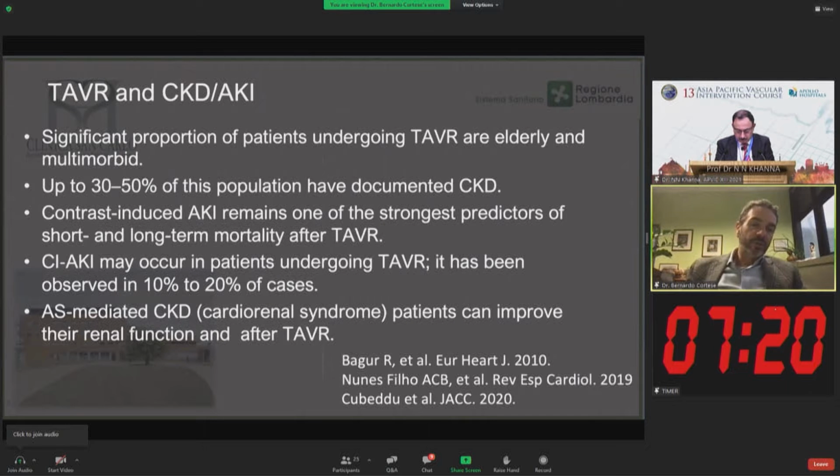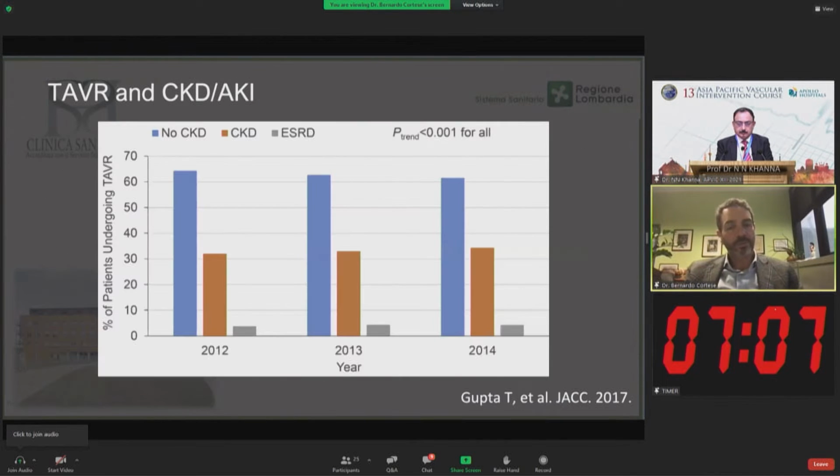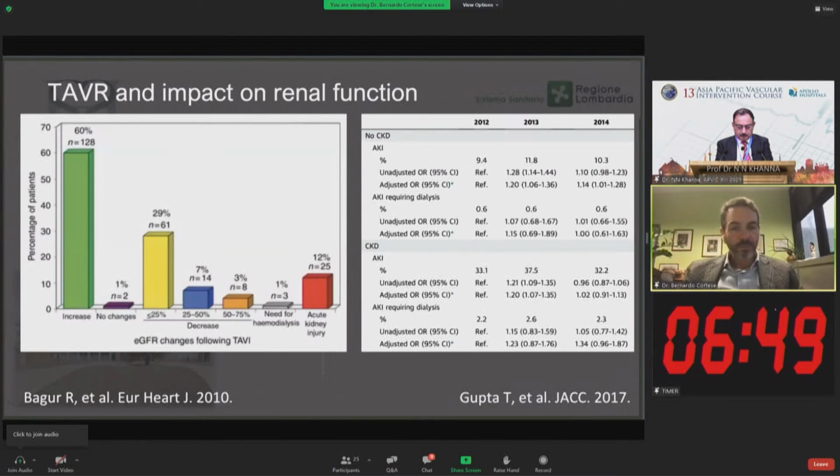There is also a good number of patients who, after TAVR, show an improvement in renal function after this intervention. So this is another strong indication for doing TAVR in these patients. From the literature, about 1/3 of the patients undergoing TAVR in Europe and in the US show a chronic renal disease. And as I said before, another 20% is at high risk of developing AKI after TAVR.